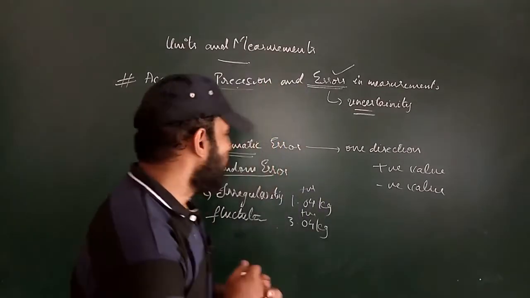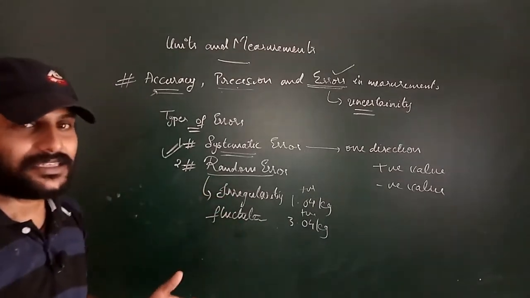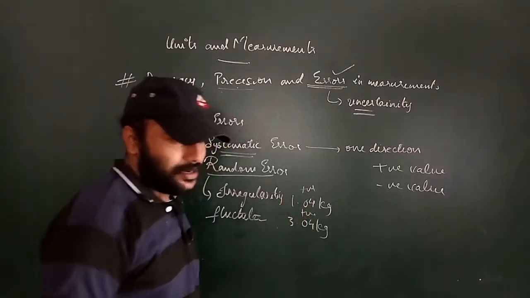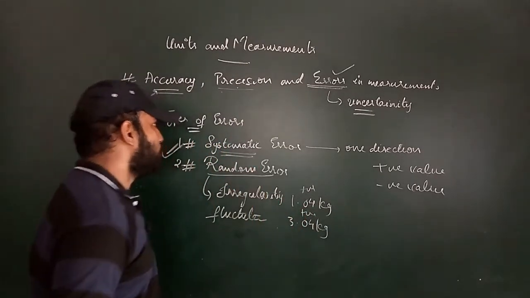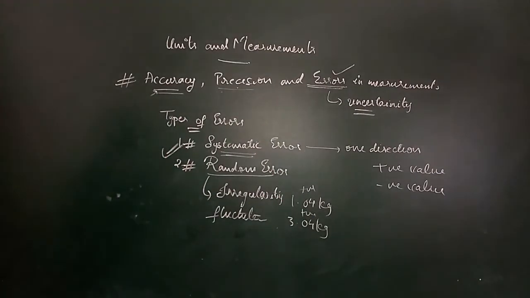Understood? So random error is one with fluctuation. There is no particular direction for the error, it may be any direction. So irregularity in the errors is called our random error. Again, the systematic error is further divided. Let's see the types of systematic errors.